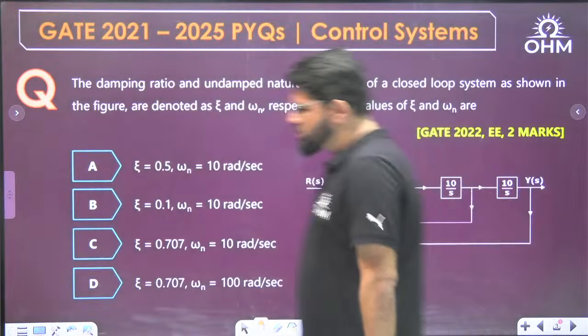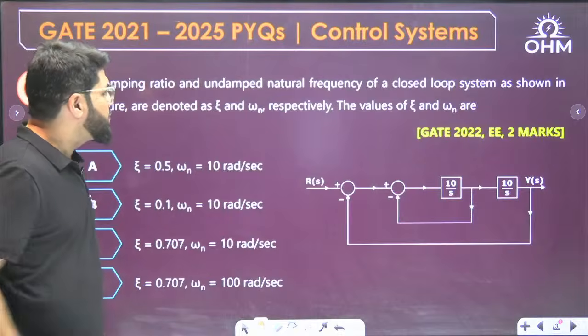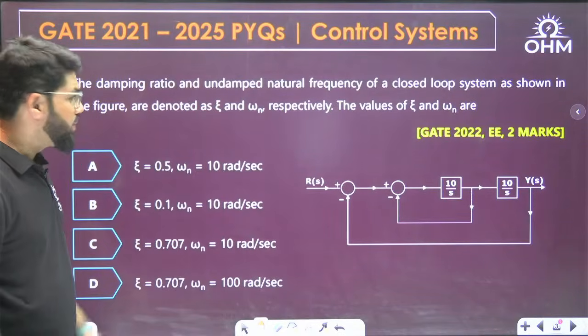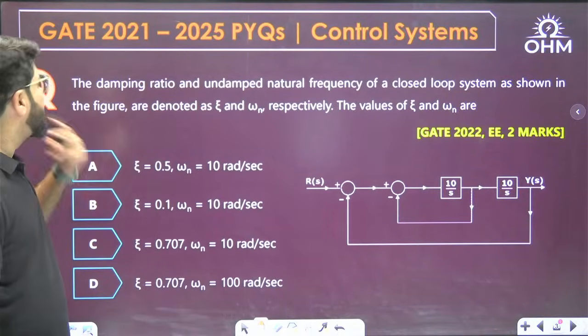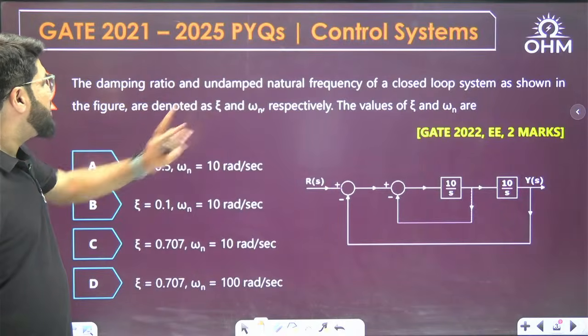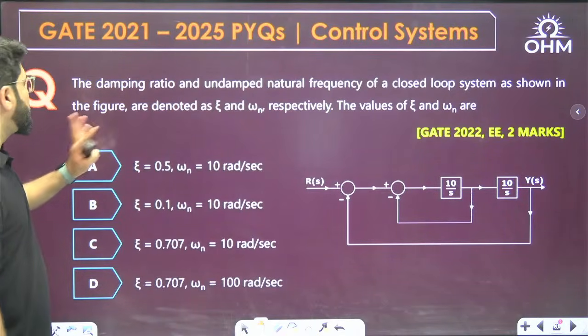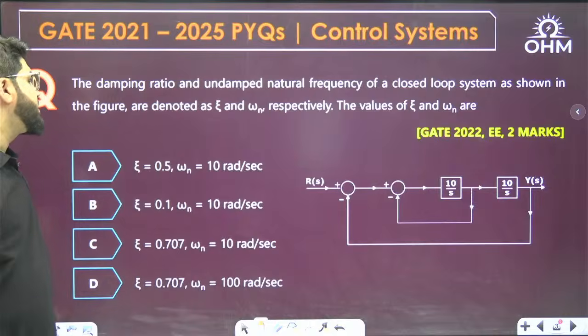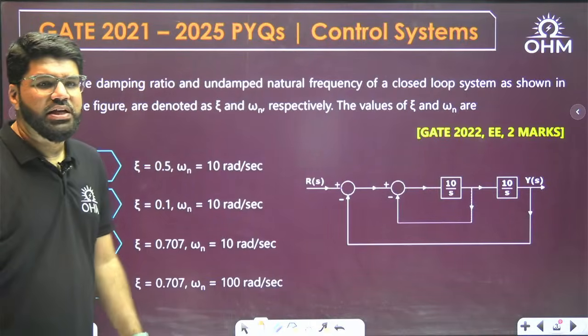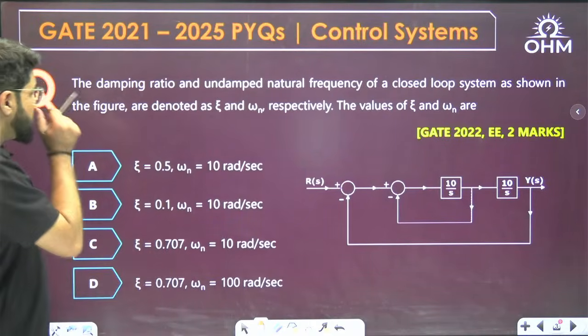So here it is, the first question for you, a simple one. Some questions for 2 marks can also be simple, but some good questions also you will be finding in the session. The damping ratio and undamped natural frequency of a closed loop system as shown in the figure are denoted as zeta and omega n respectively. What are the values of zeta and omega n?